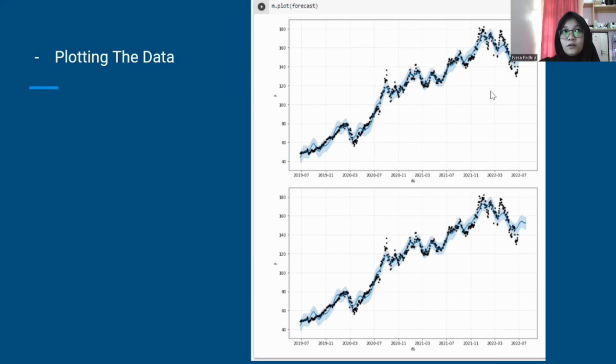One other particularly strong feature of Prophet is the ability to inspect the components of our forecast, and this helps represent how daily, weekly, and yearly patterns of the time series contribute to the forecast value.